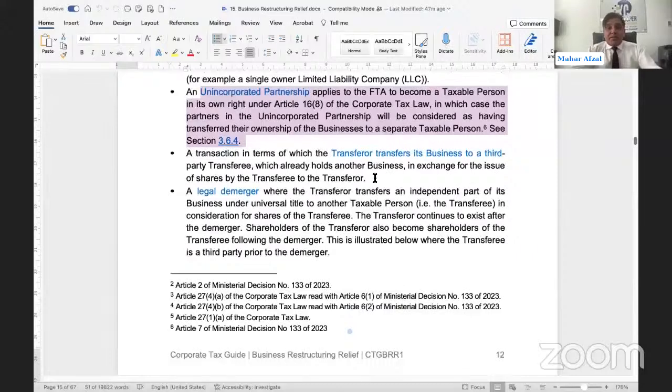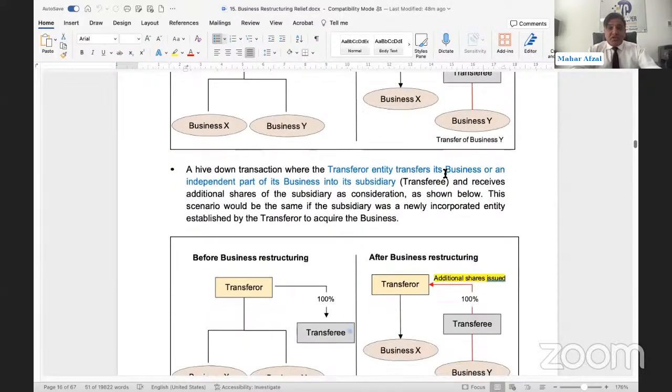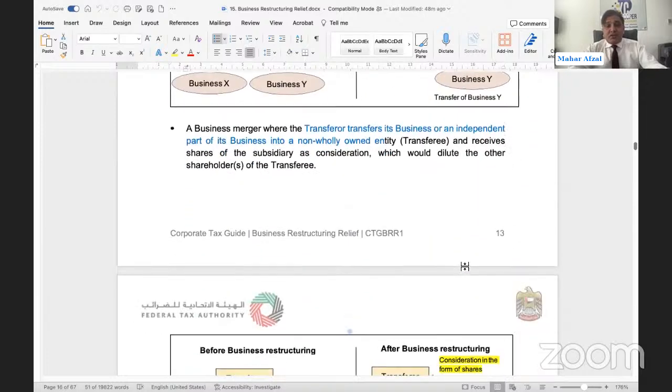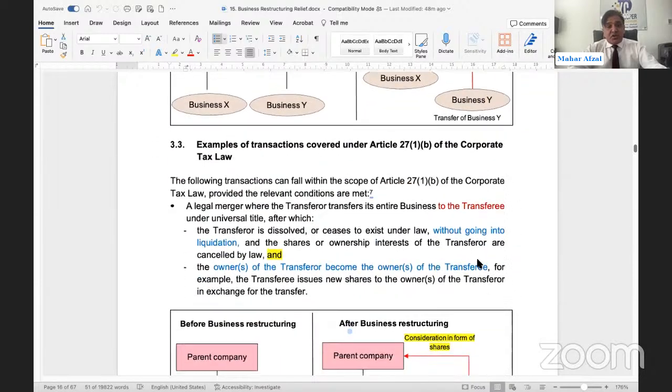Transaction in the form of transfer of entire business to another third party, legal merger, you can look into it here. You can see the transferor was there, business X, business Y. The transferor has transferred business Y to this transferee, then after this got a consideration in the form of shares. Yes, they can enjoy the business restructuring relief, subject to the condition that all other conditions are satisfied. In the same way, the transferor has transferred its own business to a transferee, a 100% owned subsidiary, that got additional shares from the transferee. Yes, they can enjoy the business restructuring relief. Here the part subsidiary, 50% before, after the transfer is enjoying 75%. If all other conditions are satisfied, then the transfer can enjoy the business restructuring relief.